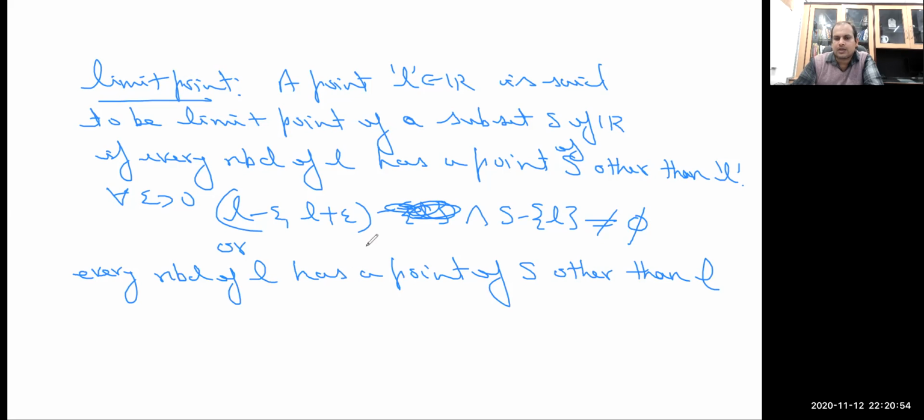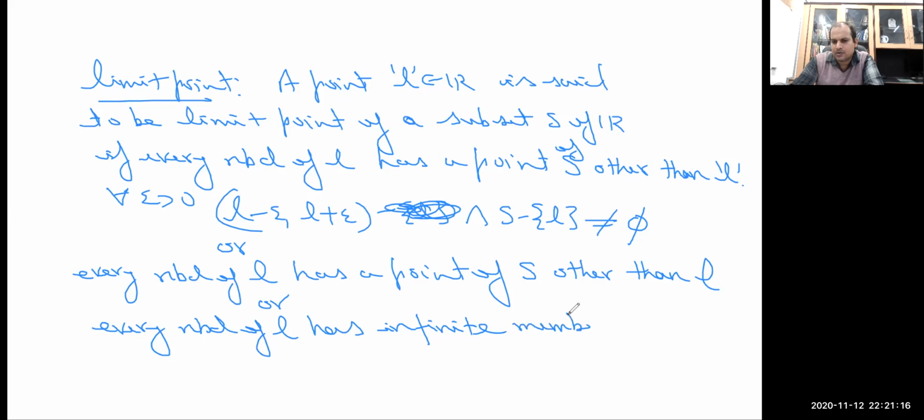Or the intersection with the set S is infinite. Or every neighborhood of L has infinite members of the set S. So this one is the definition for limit point, and we have seen that all these statements are equivalent.